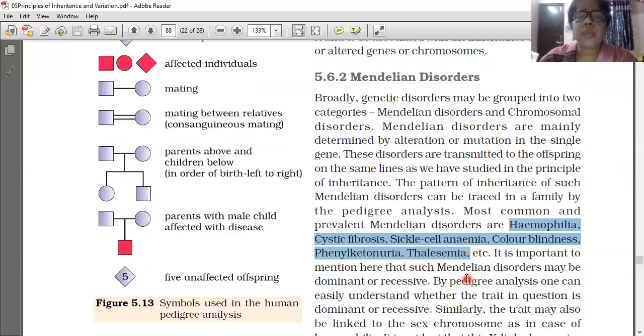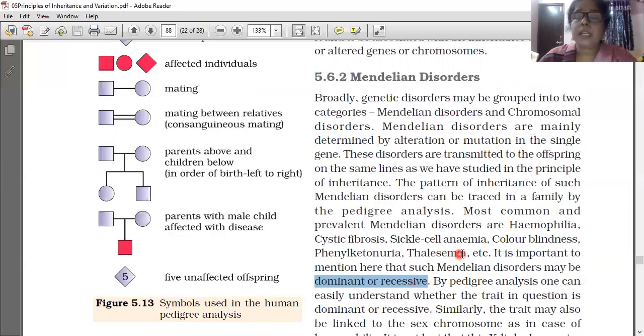It is important to mention here that such Mendelian disorders may be dominant or recessive. What is the meaning of dominant? It can be expressed in an individual. Sometimes, even though a genetic disorder is there, it cannot be expressed; that is called recessive. Did you all get the meaning of dominant and recessive?